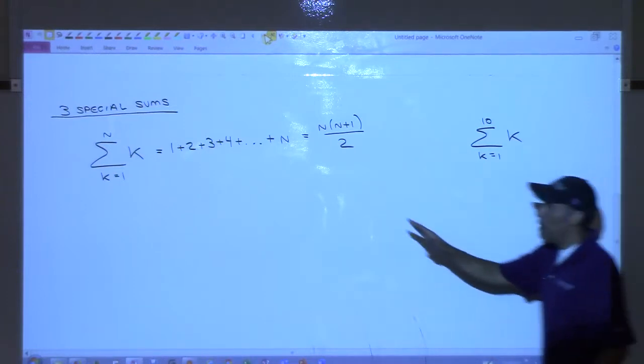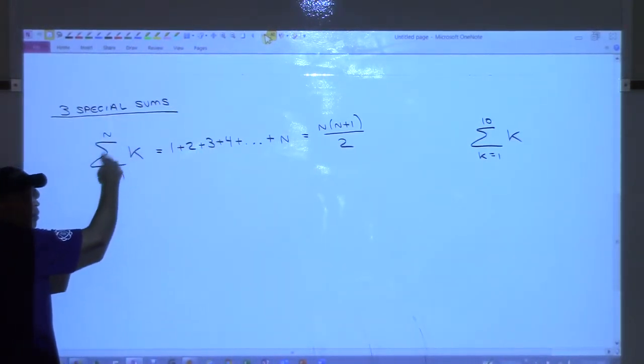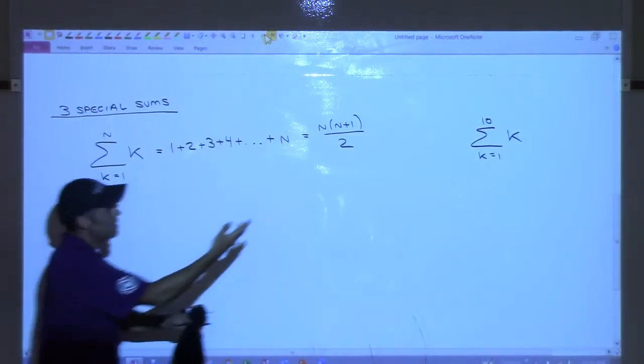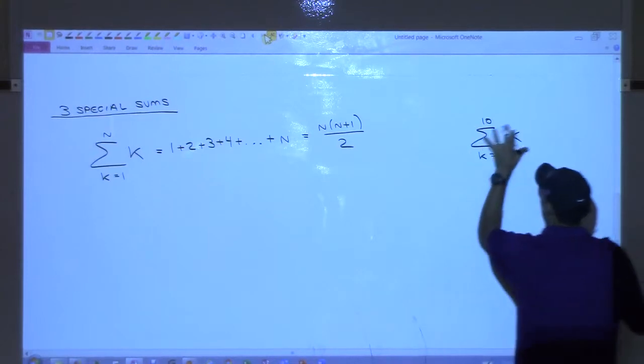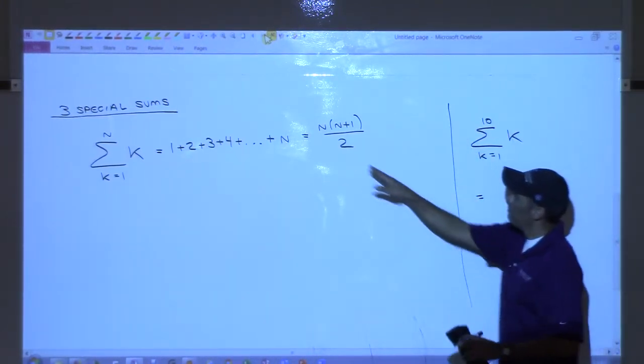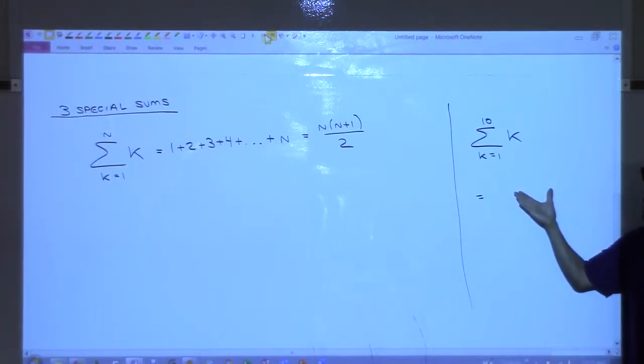So this is a special sum, and the reason it's special is because we actually know what this adds up to be without actually having to do any work. So go back to this example right here. According to this formula that I just gave you, what's n for us here? 10. N is 10, right?